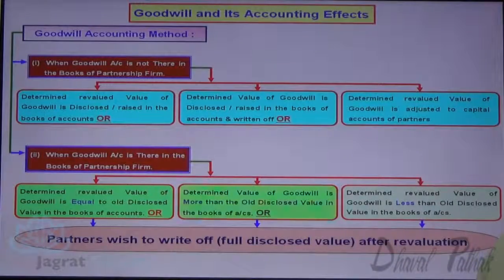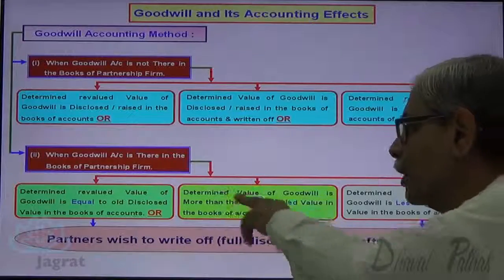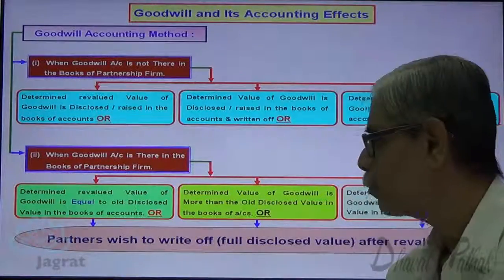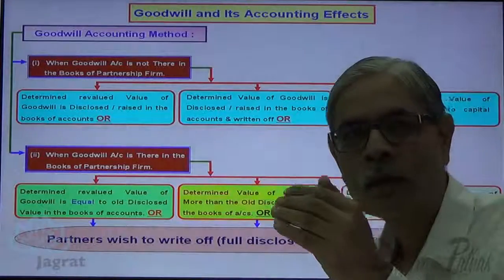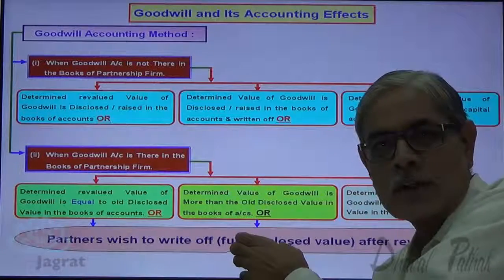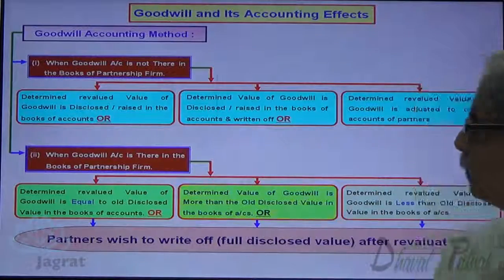The option that I want to consider is this one. The determined value of goodwill is more than the disclosed value in the balance sheet. So, how to account for this option? And when you want to write off after revaluation, what to do? Let us understand.